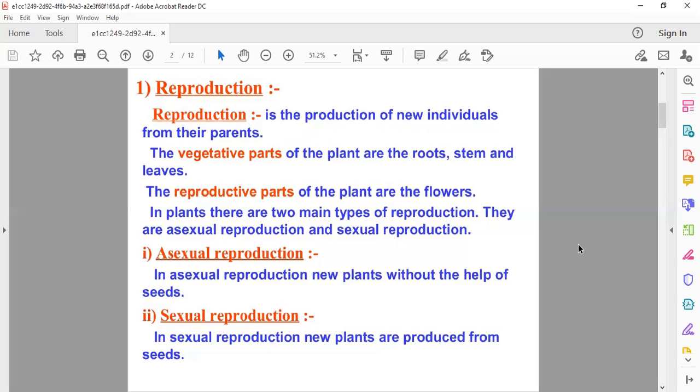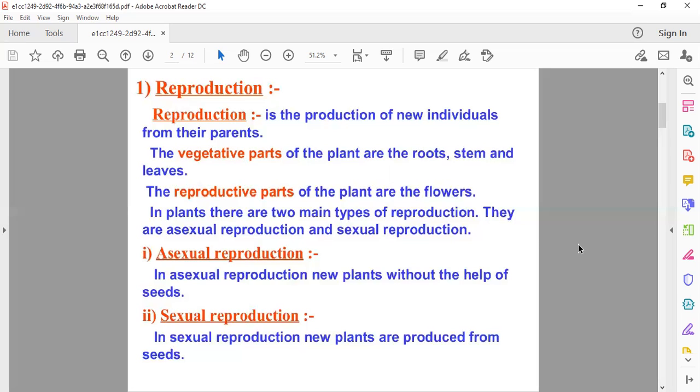First is asexual reproduction, in which new plants grow without the help of seeds. On the other hand, in sexual reproduction, new plants are produced from seeds.